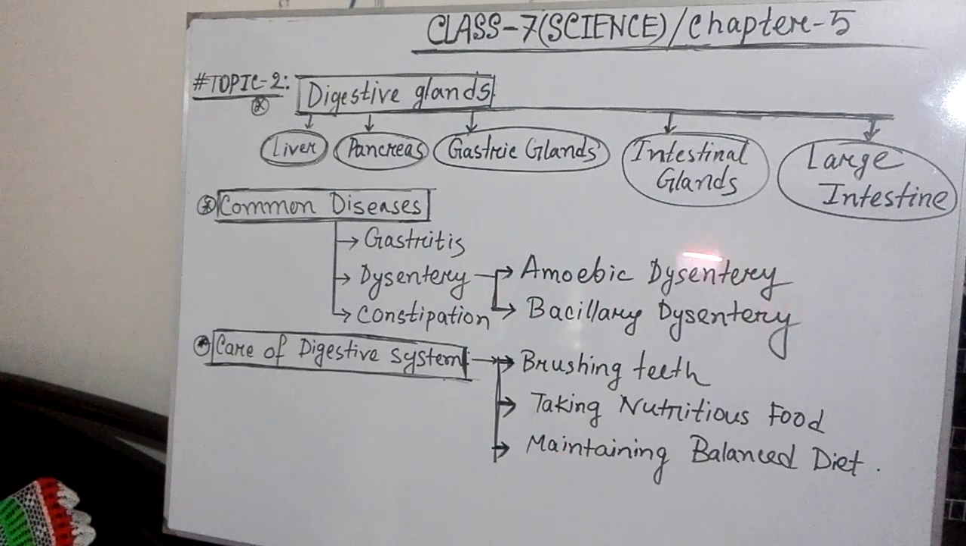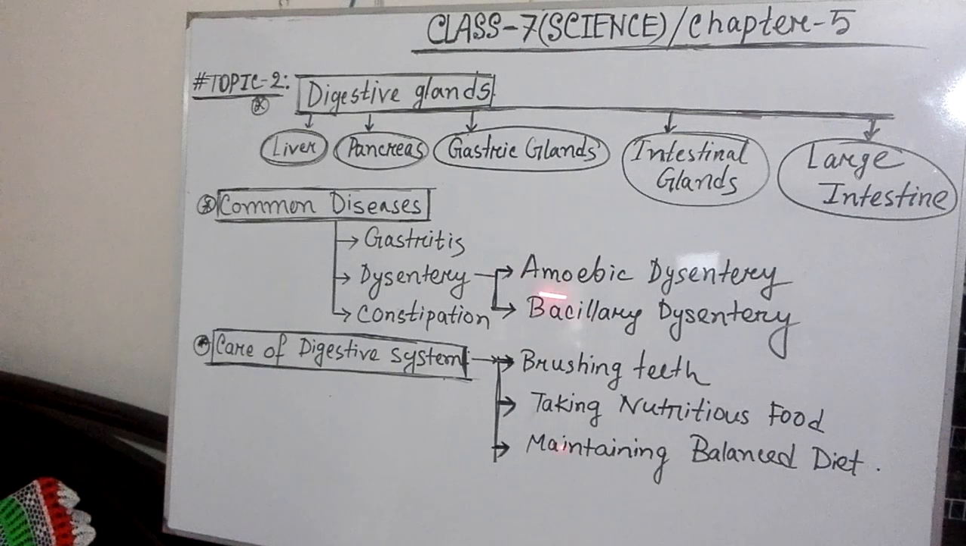Amoebic dysentery. This type of dysentery happens due to the attack of entamoeba, which is one type of amoeba. When your intestine is affected with this type of amoeba, you will face amoebic dysentery. And the second type is bacillary dysentery, and it happens if you face the attack of bacillus bacteria in your small intestine.